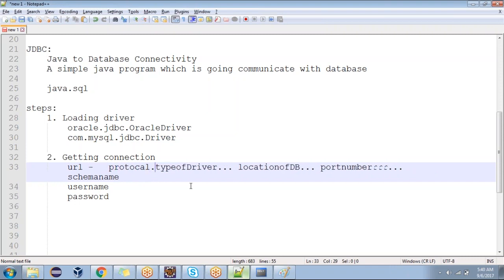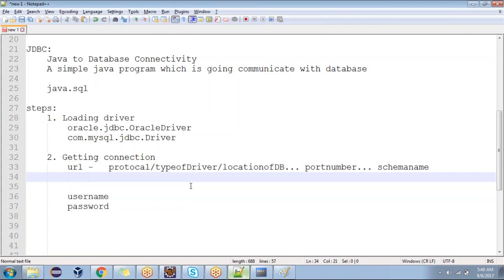Now these things I'm going to explain to you. Type of the driver, location of the database. Very easy. If it is an Oracle database, the protocol is a fixed one: jdbc:oracle. The type of driver is the thin driver. Oracle maintains four types of drivers: type 1, type 2, type 3, type 4.